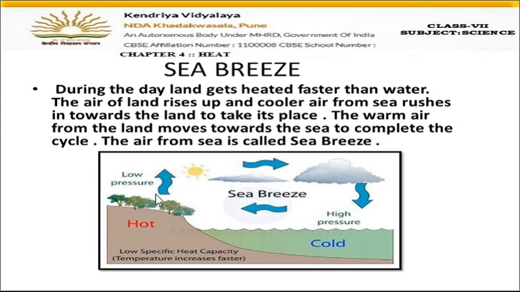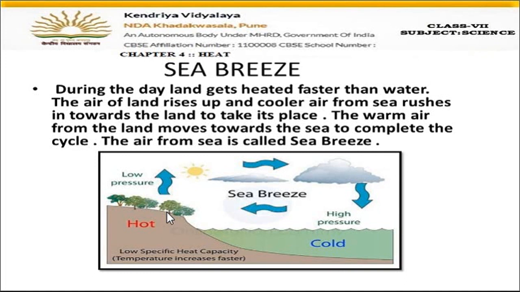Now, due to this, what will happen? You can see that the water is cold compared to land, and the air above this cold water is also cool. As soon as the hot air rises up, a vacant place, an empty space, will be created.